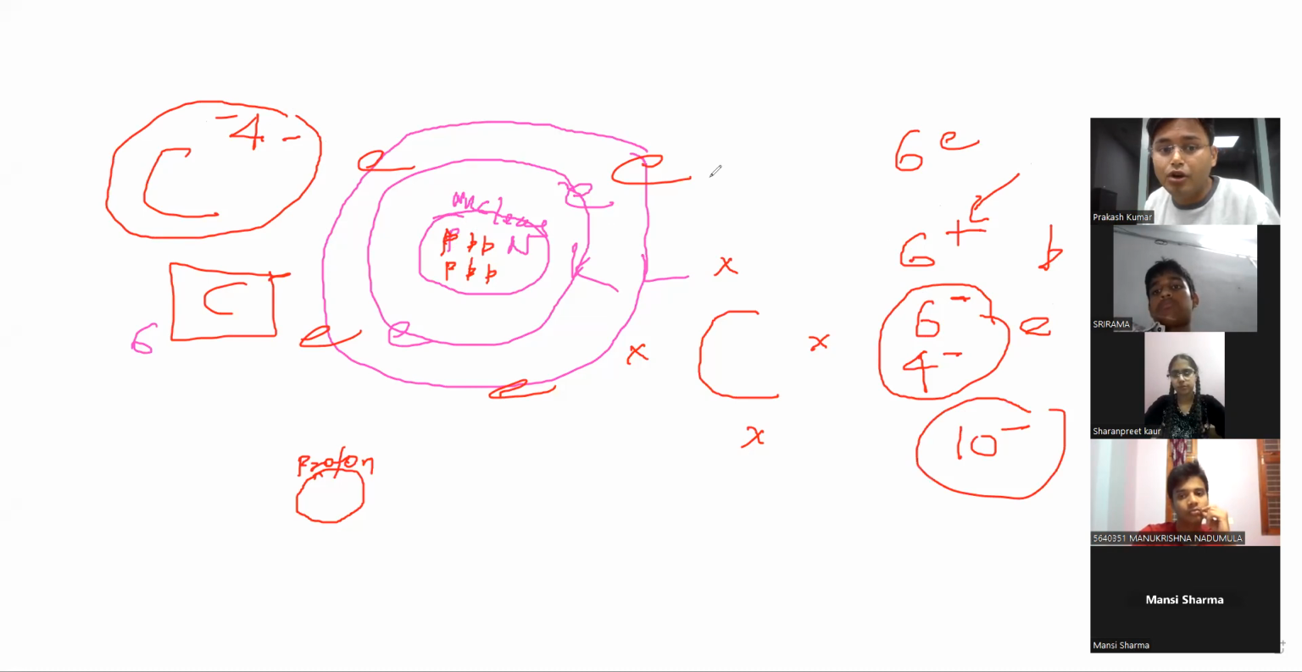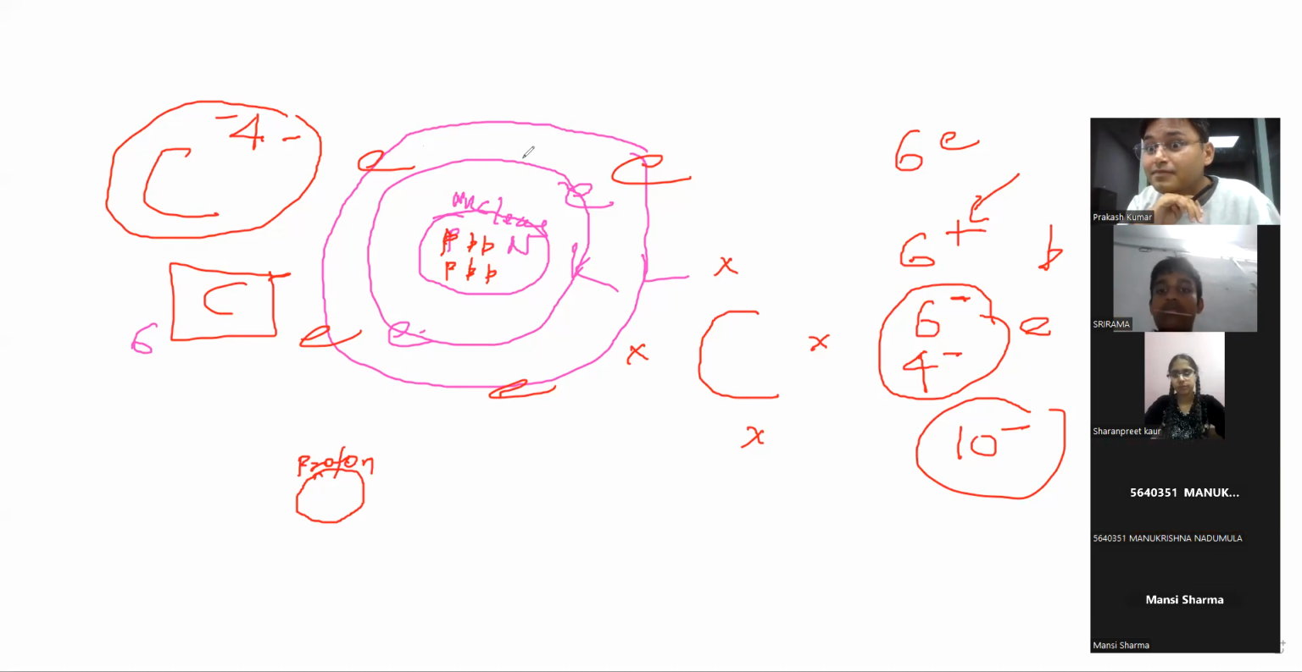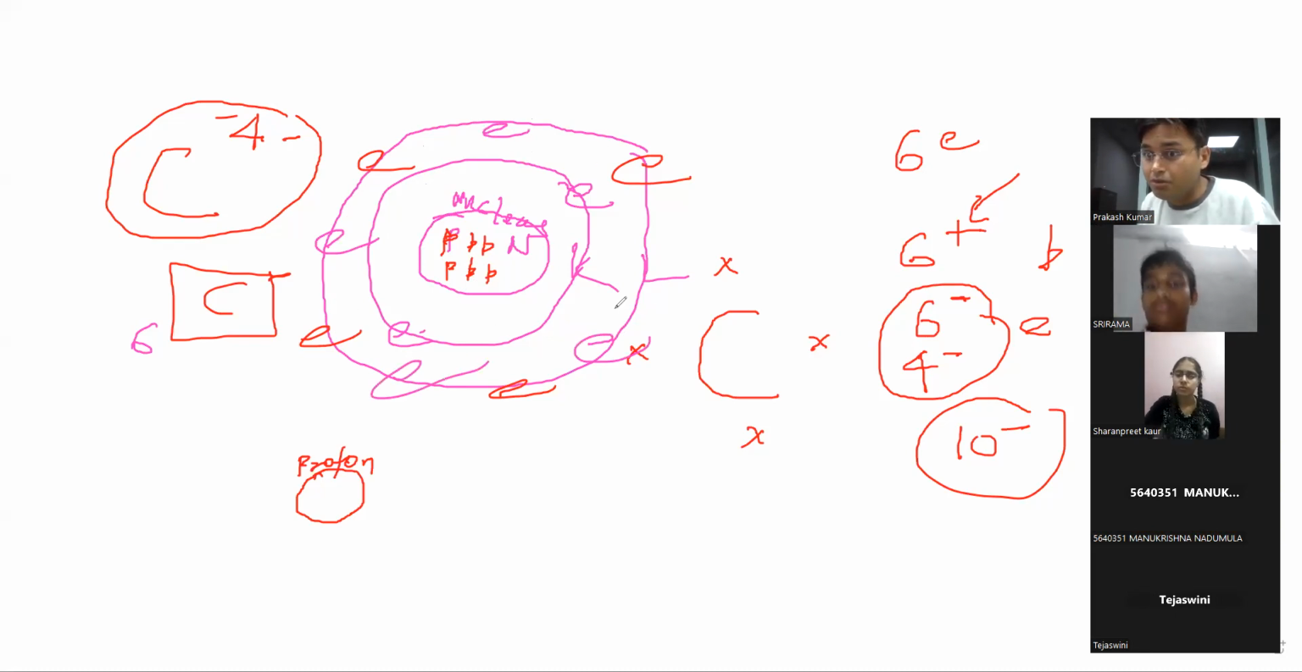We already have 1, 2, 3, 4, 5, 6 electrons, right? And we are talking now about what the atom needs. It needs electrons. So it will take 4 more electrons to become a noble gas configuration and become stable. Now it has 8 electrons in the outermost orbit. So that's why we are coming to 10 minus.